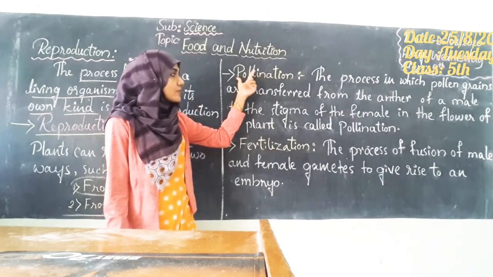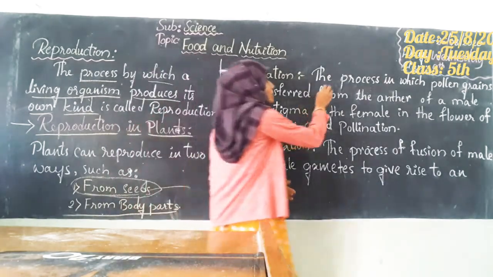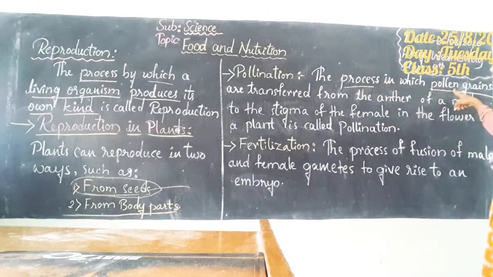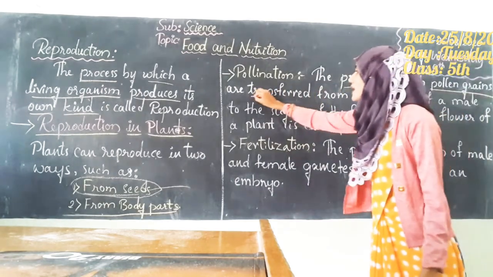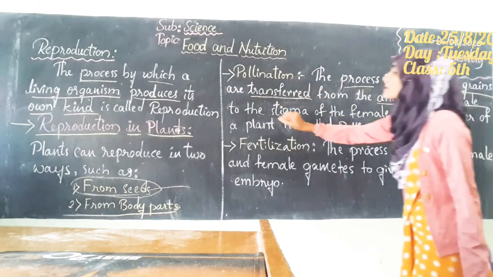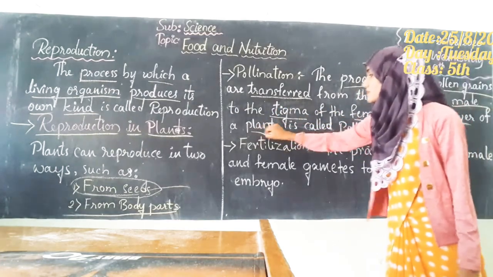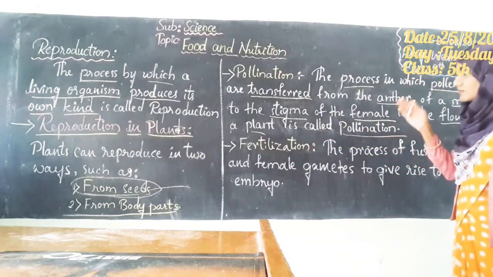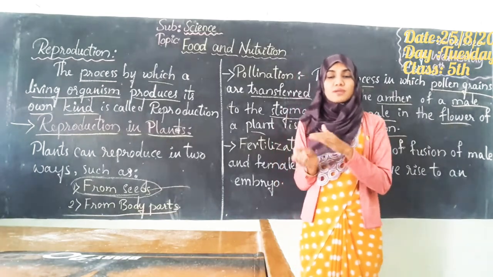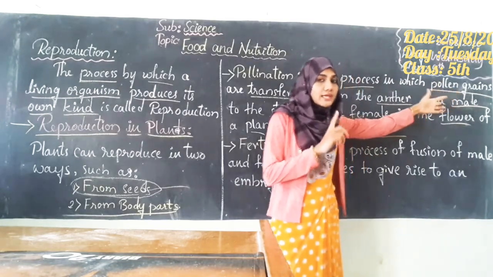So pollination, it occurs only in plants. Okay. So what is this pollination? It is a process in which pollen grains are transferred from the anther of a male to the stigma of a female in the flower of a plant. That is called pollination. So it is a process in which the transfer means it will move. So what will move? The pollen grains.